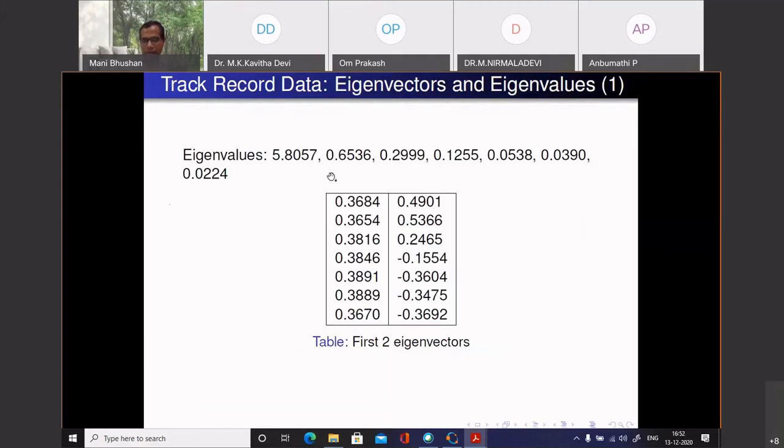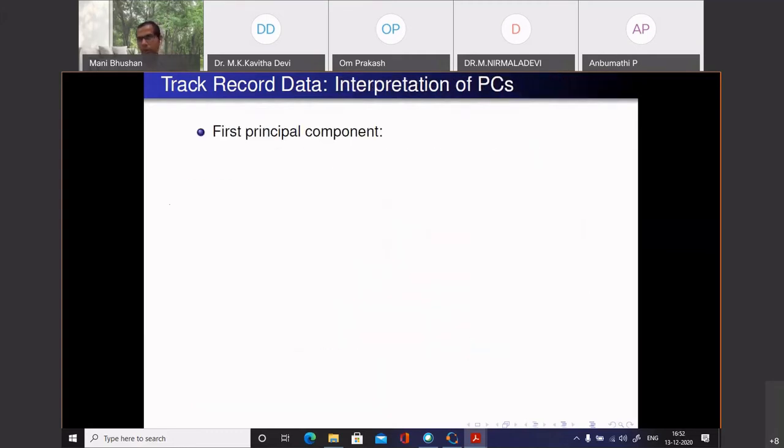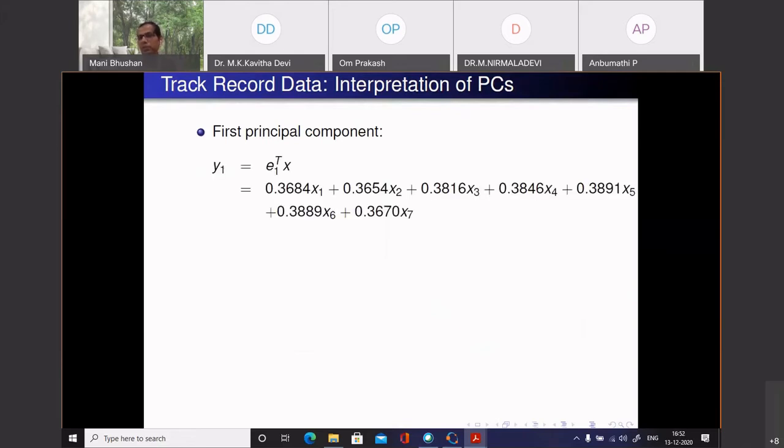I have it here. Maybe it will be somewhere later. So two components are pretty good in terms of capturing the variability in the data. So my first principal component is this. You give me for any country the timings x1, x2, till x7. I will create a new time called y1. And it turns out that this is the direction, this particular combination.